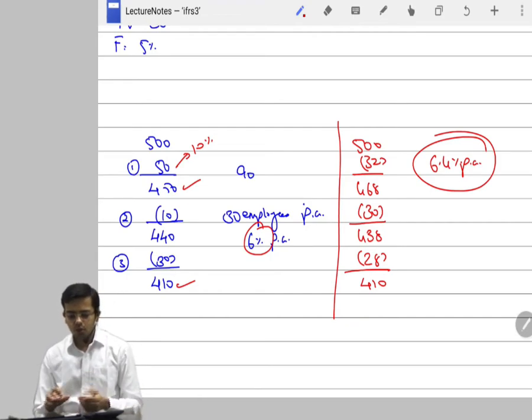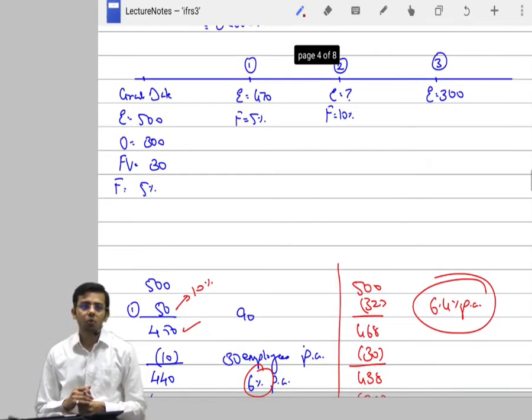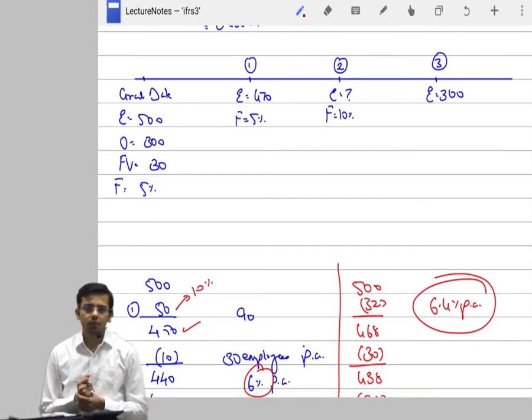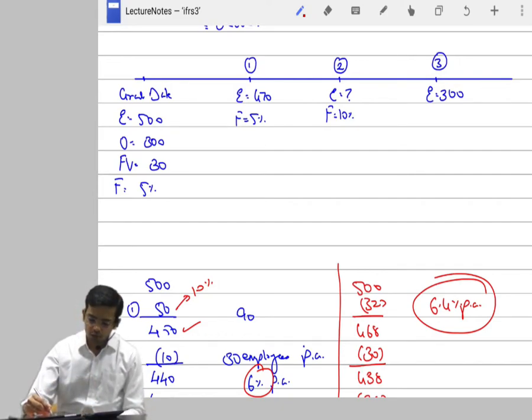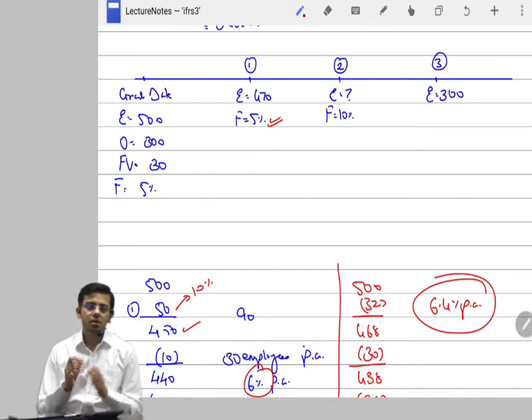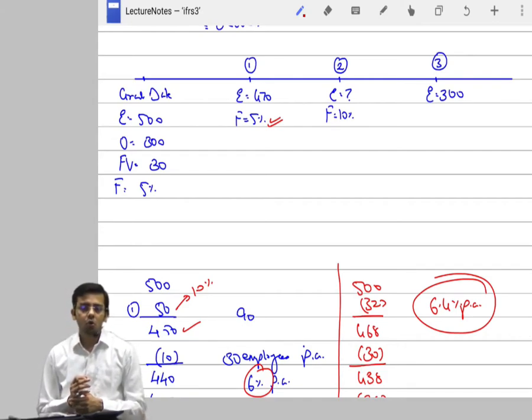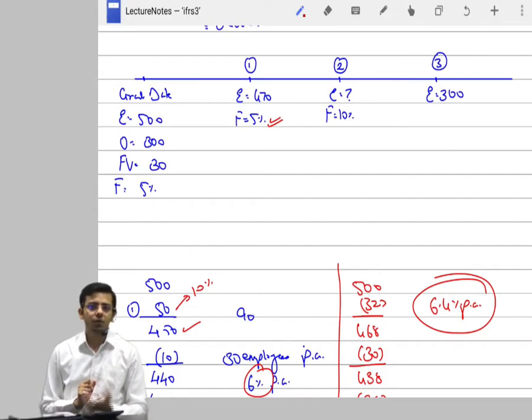Now if you read this question, the question tells you that we are expecting 5% per annum over the period of 3 years to leave, and the actual number of employees are 470. Now where should this 5% be deducted, from 500 or from 470? Answer is from 500 and not from 470. Why? Because the average is for 3 years period. Original average based on that 500, not on 470.